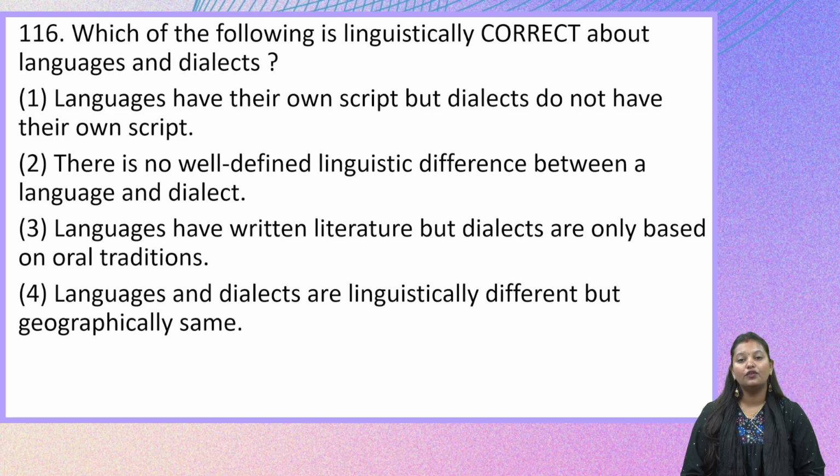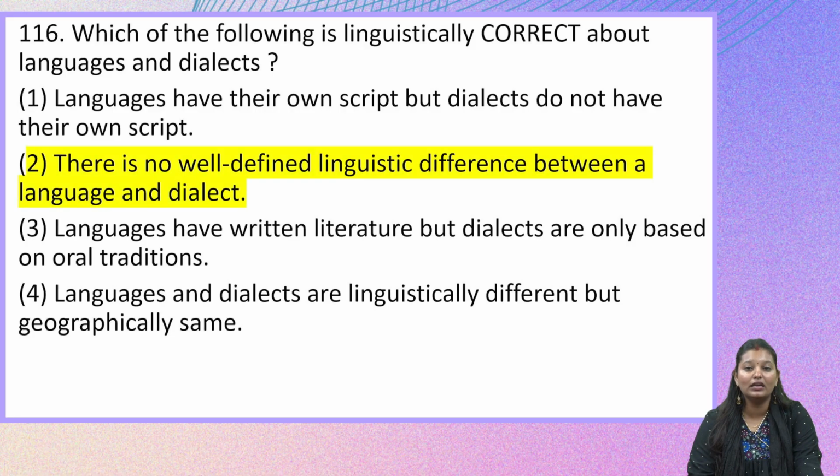So these are the four options in front of us, and we have to tell which of these is correct about languages and dialects. So we already know that language has its own script but dialects do not have their own script. So the first option will not be the right answer. We have languages have written literature but dialects are only based on oral tradition. This is also not correct because we are talking about linguistically correct. So when we do that, the correct answer here is option 2. There is no well-defined linguistic difference between a language and a dialect. Moving on to the next question.